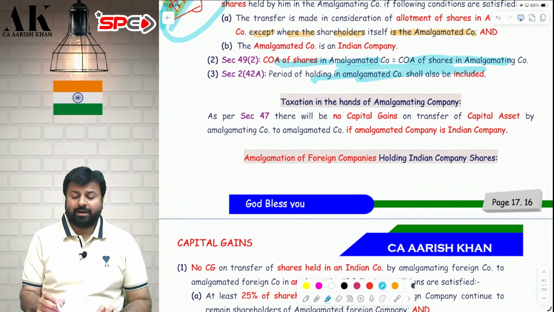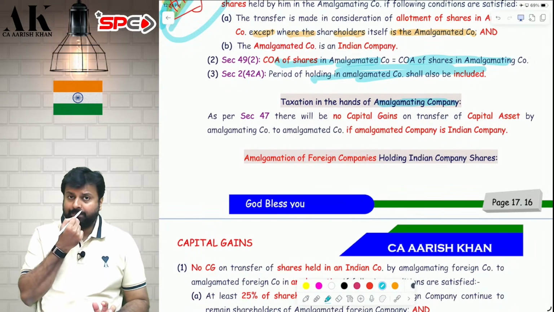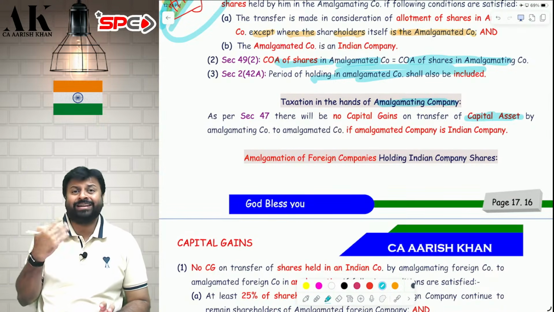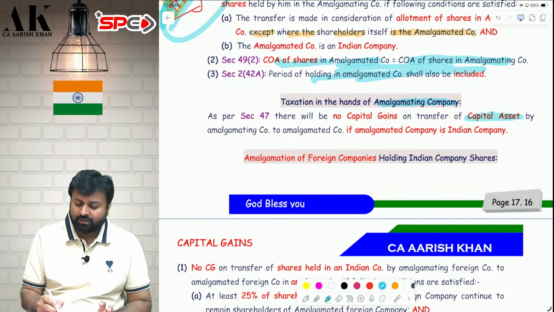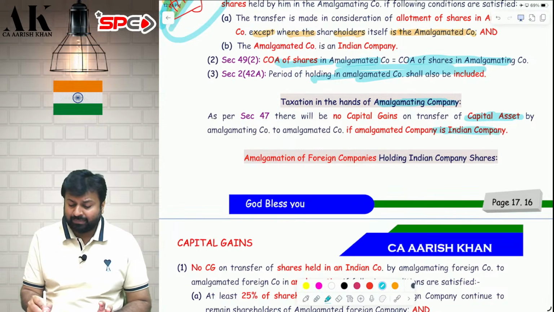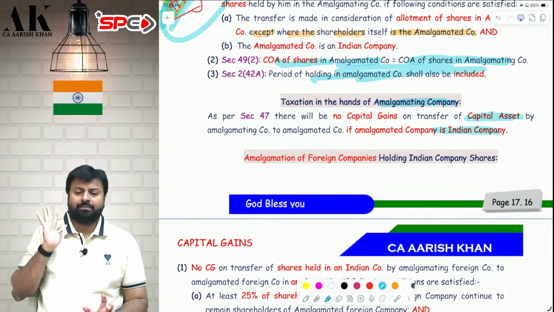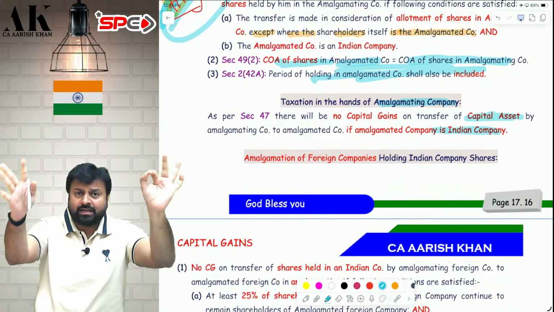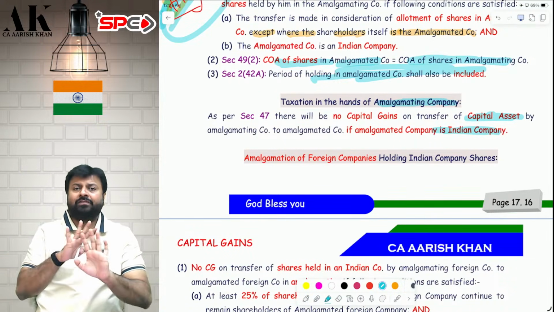Let's move on to the second part now. What is the treatment in the hands of the amalgamating company? Amalgamating company A Limited will transfer a lot of capital assets to the amalgamated company. All of them are exempt, subject to only one condition: the amalgamated company should be an Indian company. If the amalgamated company is an Indian company, all assets transferred from here to there are fully exempt.